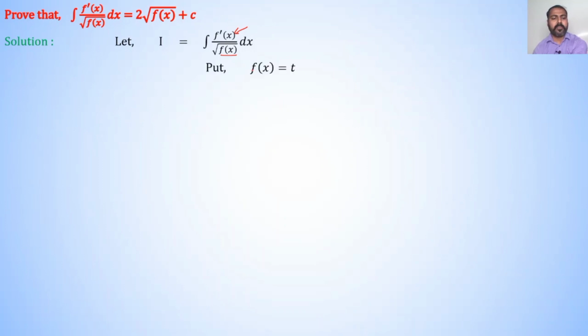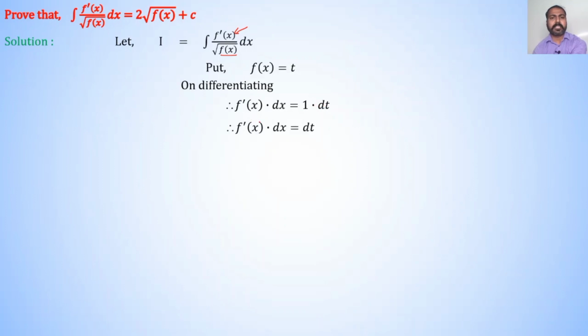Put for the function whose derivative is inside the integration. Since here derivative of f of x is f dash of x, so put f of x is equal to t. On differentiating, derivative of f of x with respect to x is f dash of x into dx is equal to derivative of t with respect to t is 1, so into dt.